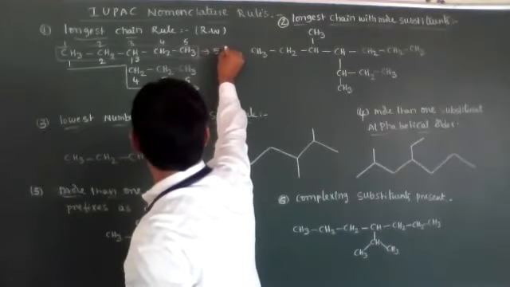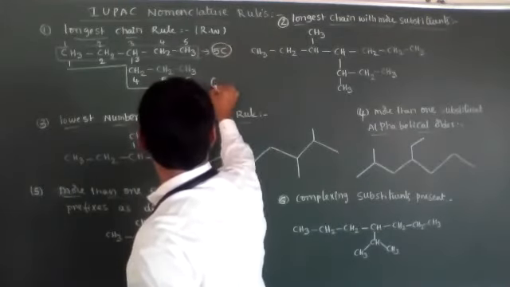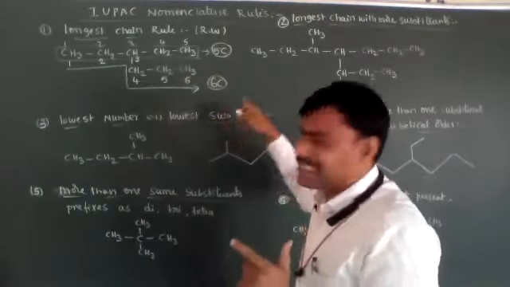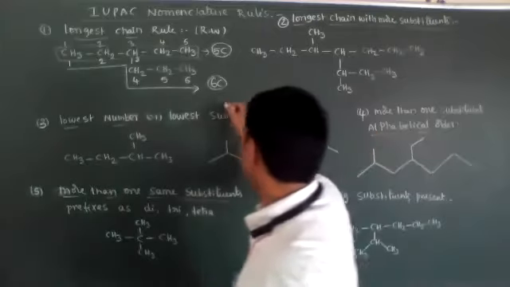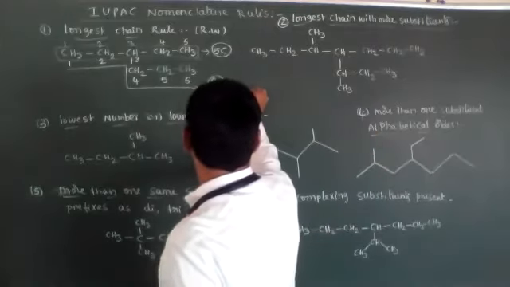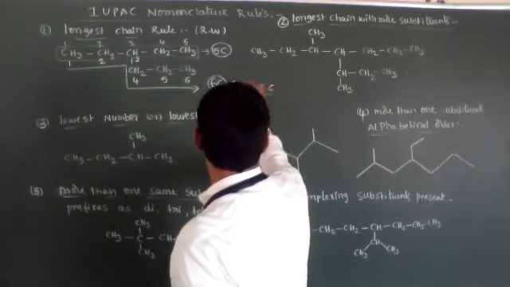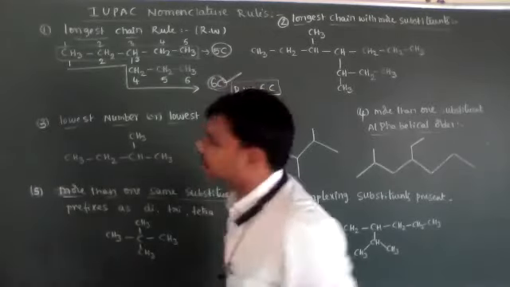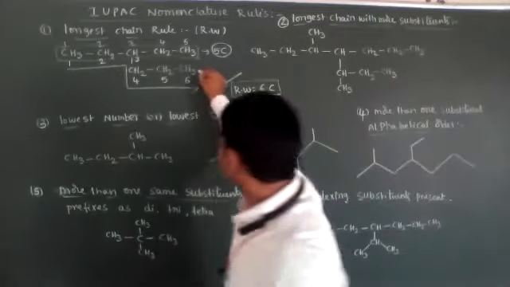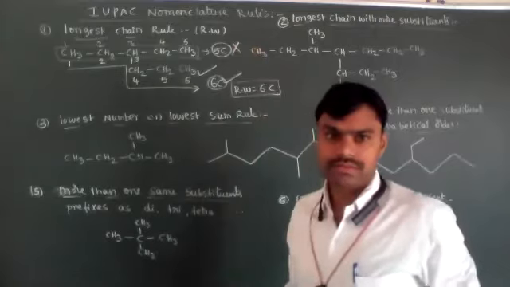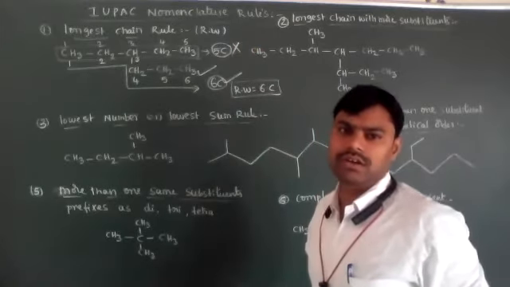The 6-carbon chain is the longest carbon chain. Here the 6-carbon chain we have to consider as the root word. So this is correct, and the above one is wrong.